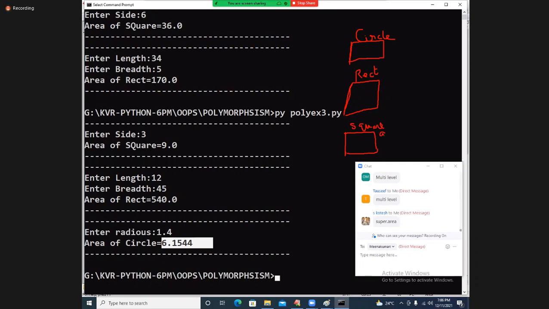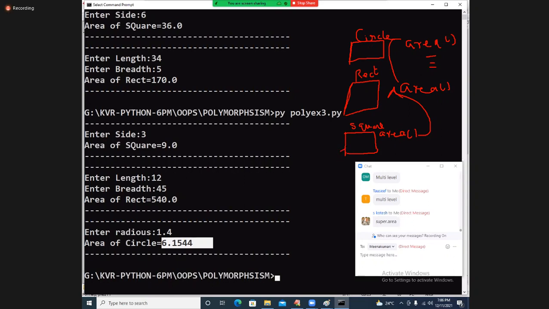So this area method is calling this area method using the super function. This area function is calling this area function, calling like this. It is step by step, from bottommost to intermediate to topmost.